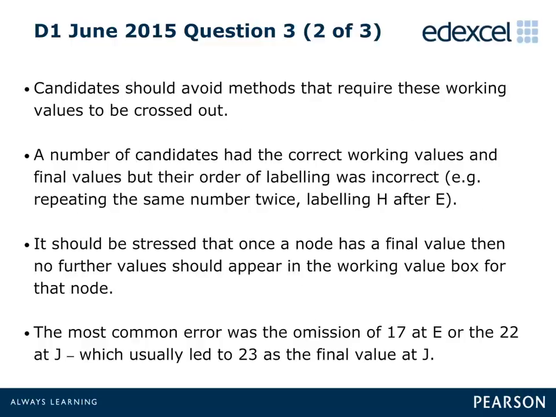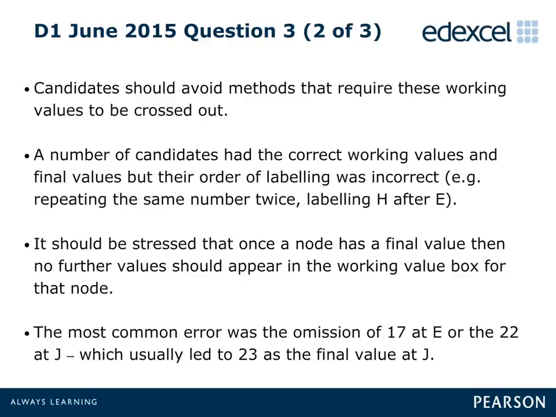With regards to these working values, examiners need to be able to read these values, and therefore candidates are once again reminded that they should not be crossing these out. While a number of candidates had both the working values and corresponding final value at each vertex correct, a significant number did not have the order of labelling correct.